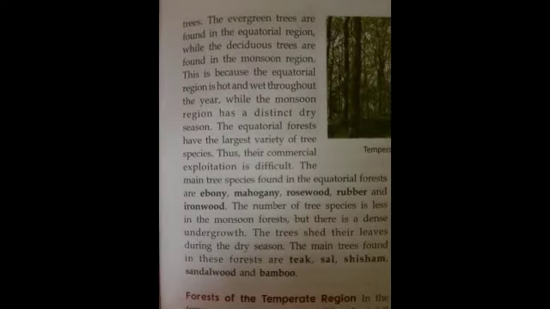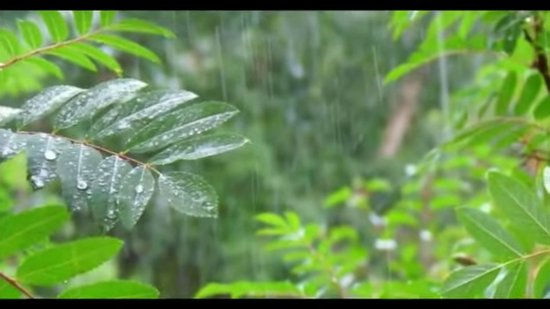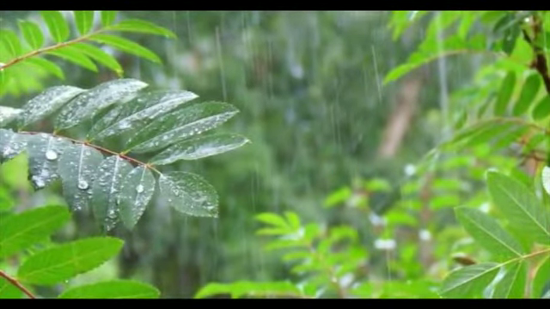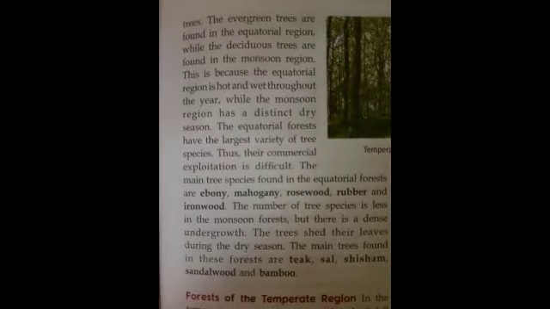The reason is that near the equator or on the equator there is direct sunlight, and that is the reason this region remains hot throughout the year, as well as it receives rainfall, and that is the reason it remains wet throughout the year. So this results in evergreen forest over here.